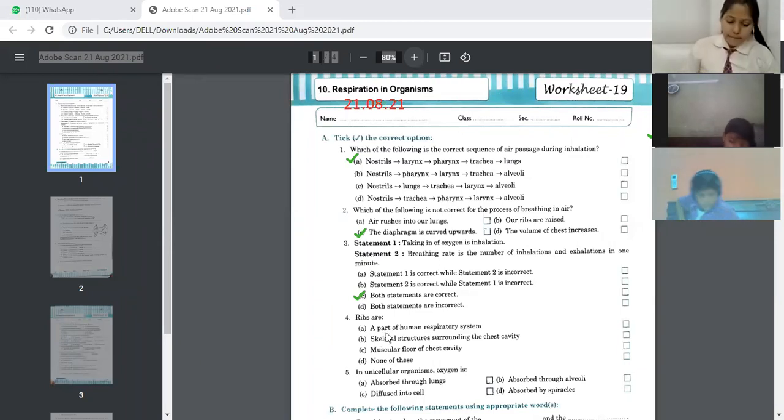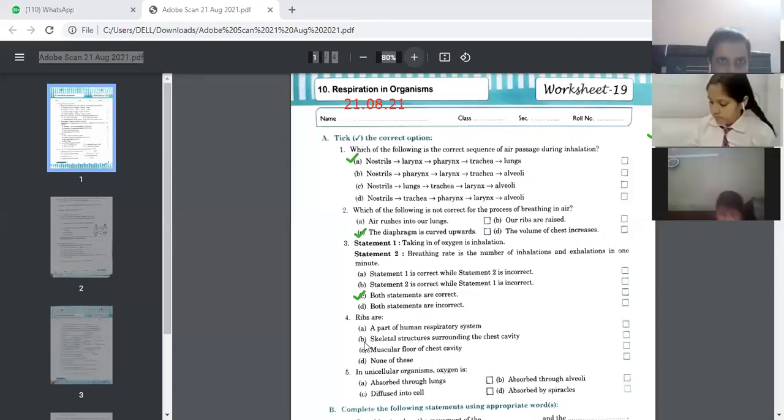Ribs are a part of the human respiratory system. Skeleton structure surrounding the chest cavity. Muscular floor. So what will be the answer? It's the skeleton structure surrounding the chest cavity.